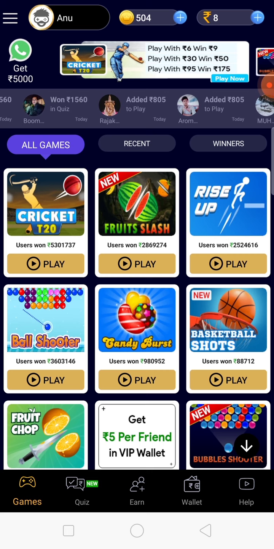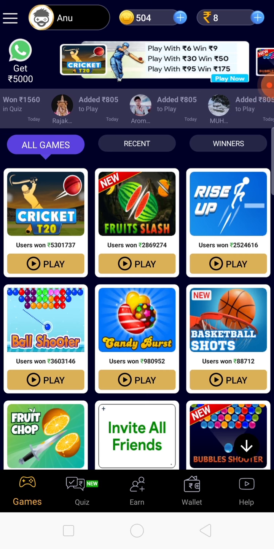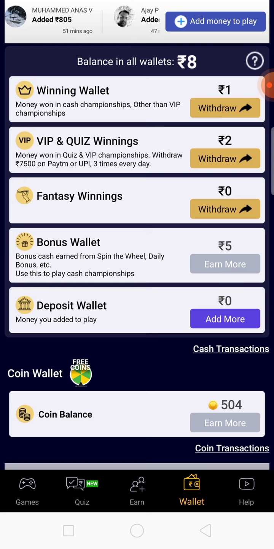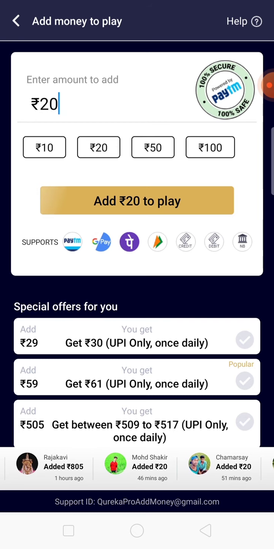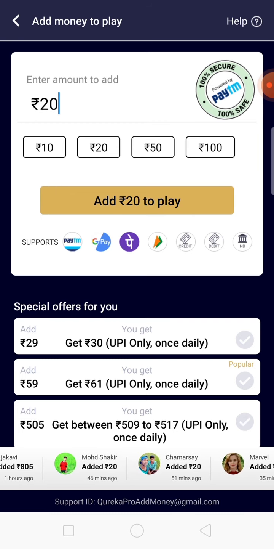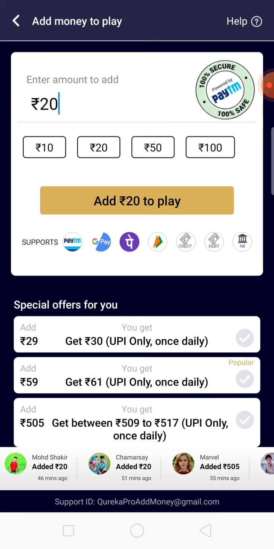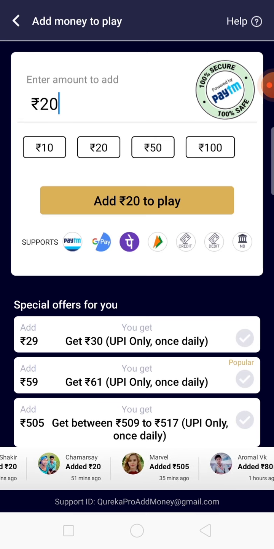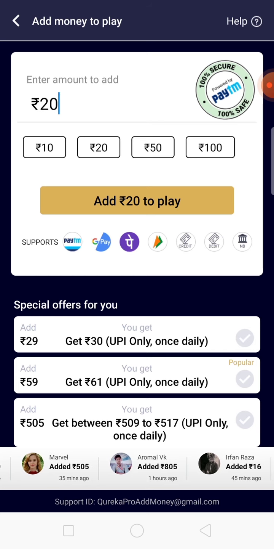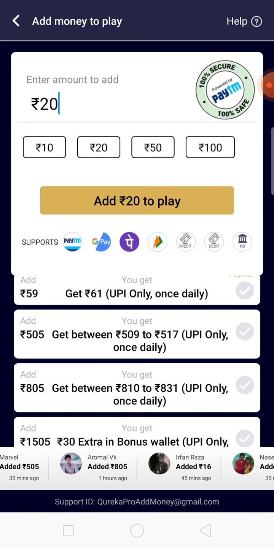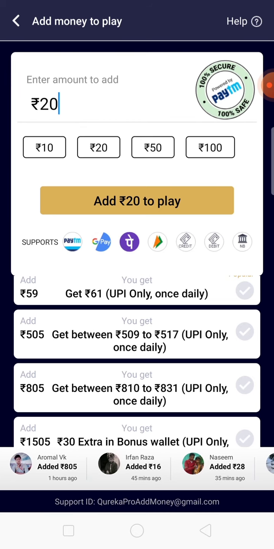Even one more thing which I like is, if you're adding money, for example, if you click on wallet here, for now I just have 8 rupees because I have already withdrawn everything. So if you click on this money you add to play deposit wallet, click on add more. Once you click here, over here you can add the money whichever how much money you want to add. It depends from Paytm. So here are some special offers which I normally prefer. If you're adding using your UPI, you're adding 29 rupees, it gives you 30. If you add 59, it gives you 61. I normally add 505 because it gives me 510, 515 rupees, and even I added 805, it gave me 820 rupees.